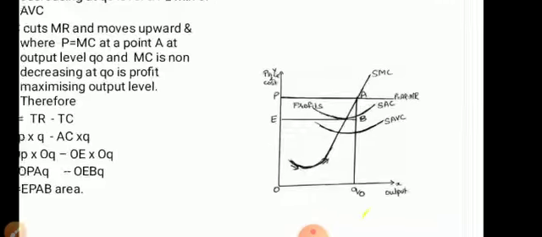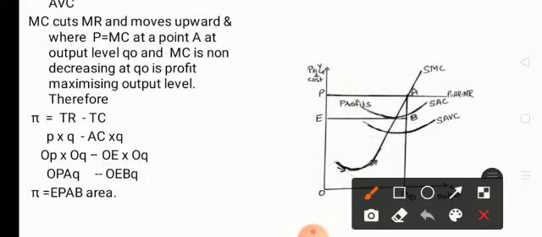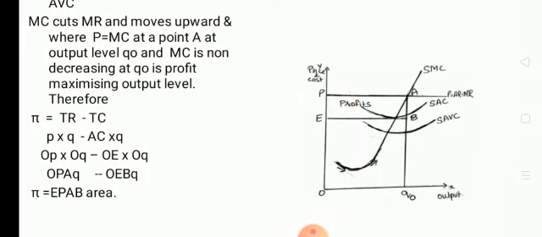Now here, just see the diagram first. Here you see output is measured on the x-axis, and price and cost is shown on the y-axis.